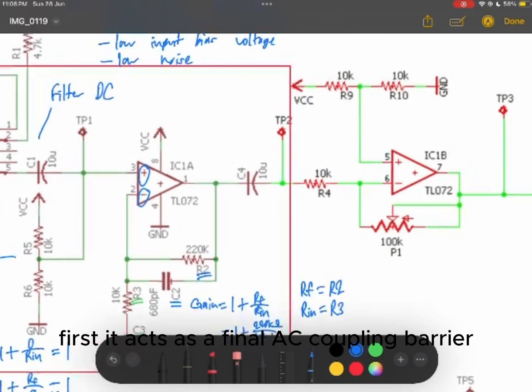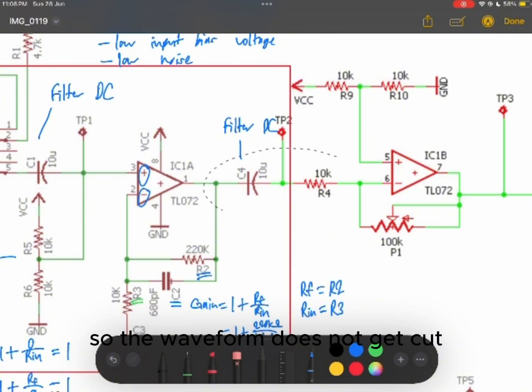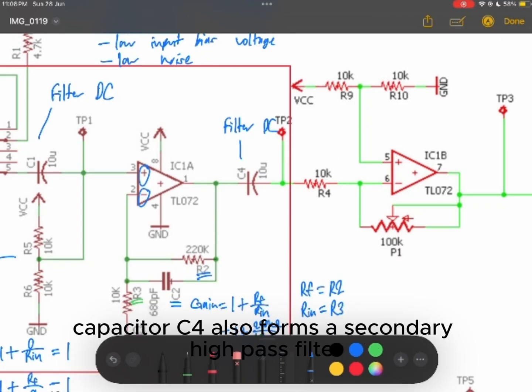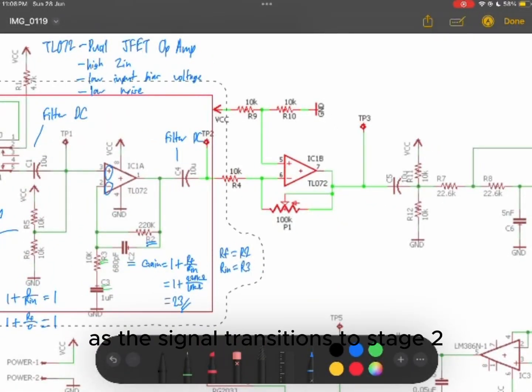Finally, we have capacitor C4, which serves two roles. First, it acts as a final AC coupling barrier to block any DC offset voltage accumulated, so the waveform does not get cut due to the voltage offset. Second, capacitor C4 also forms a secondary high-pass filter as the signal transitions to stage 2.